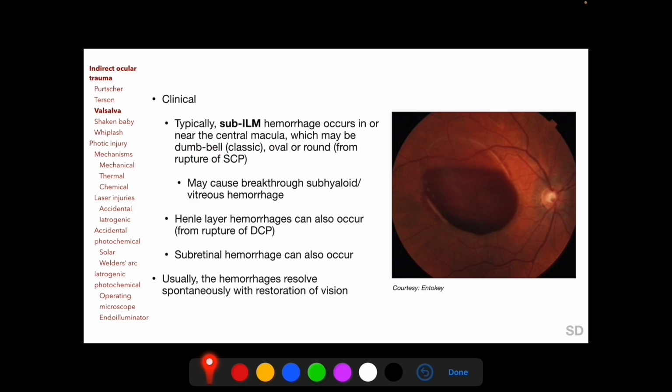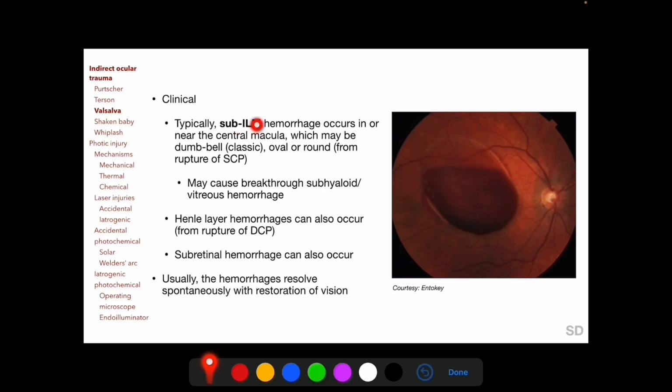The clinical characteristics of a sub-ILM hemorrhage are a glistening finely striated surface which represents the internal limiting membrane, a double ring sign with the outer ring corresponding to the zone with subhyaloid hemorrhage and an inner ring corresponding to the zone with sub-internal limiting membrane hemorrhage, and a yellow demarcation line called the arcus retinalis, which represents the peripheral extent of internal limiting membrane detachment.